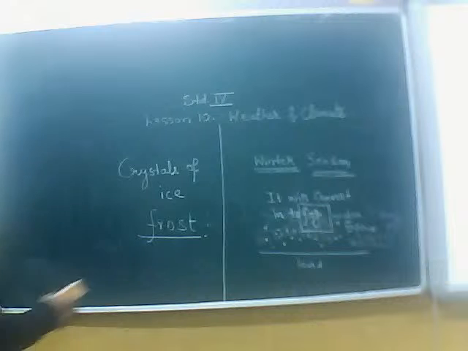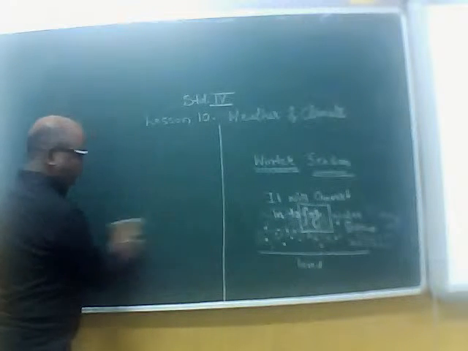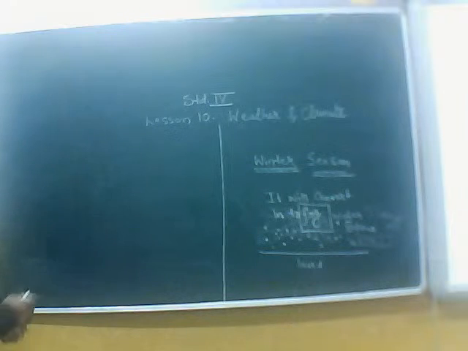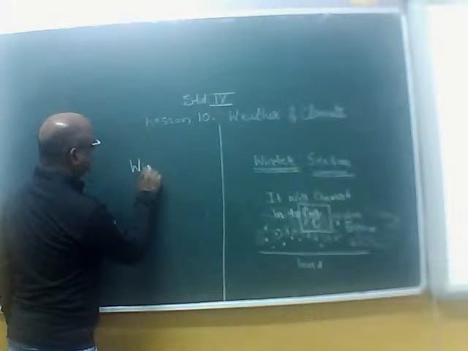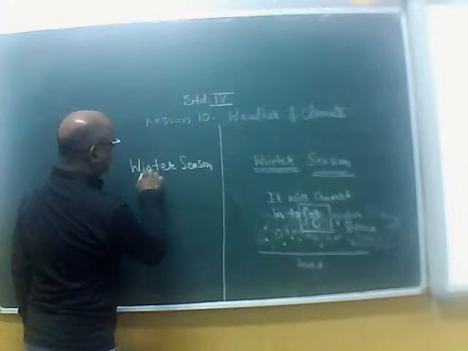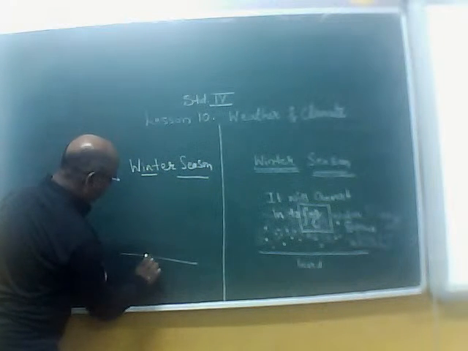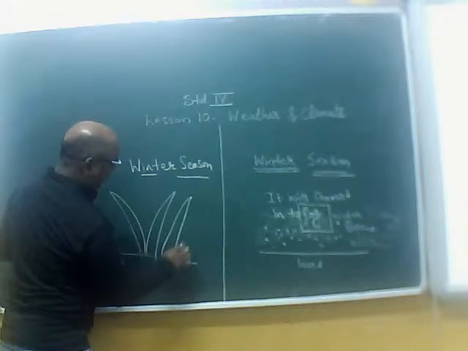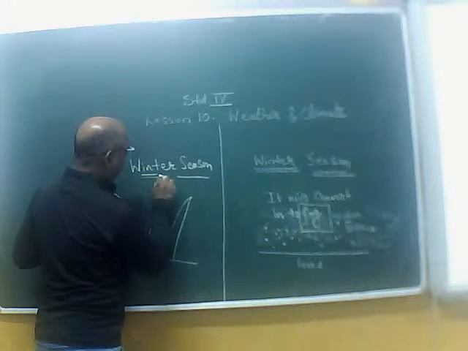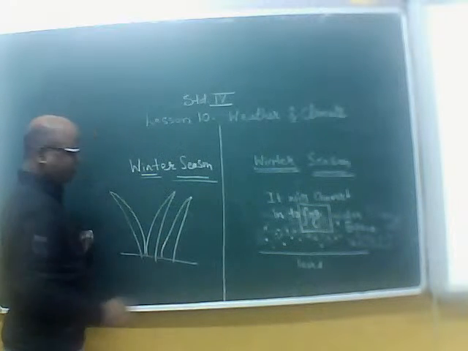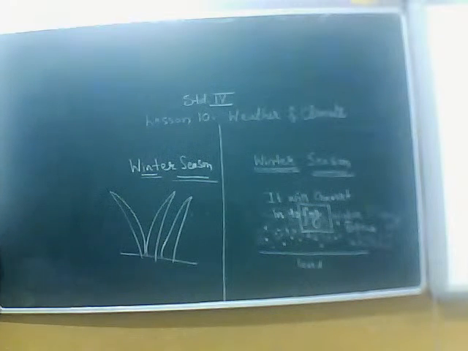Suppose it is winter season. Ashwini Nikore, good afternoon. It is winter season and it is very cold. On the surfaces of the grasses, what will we find?